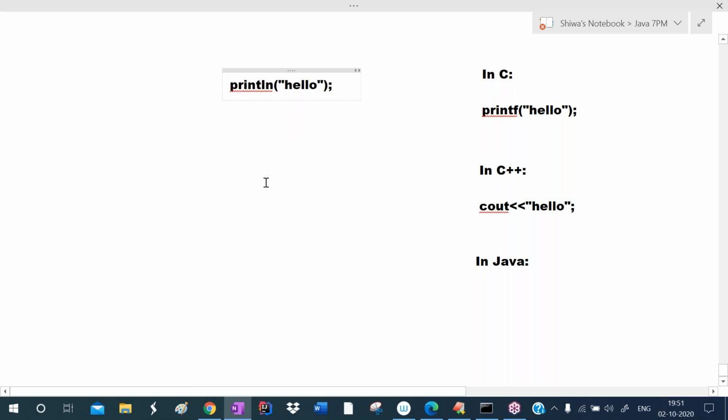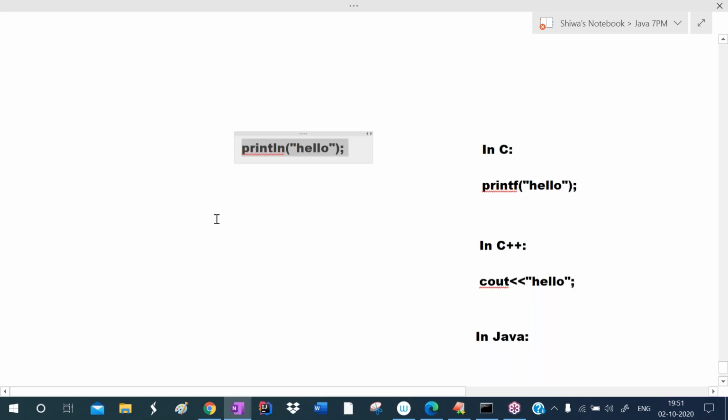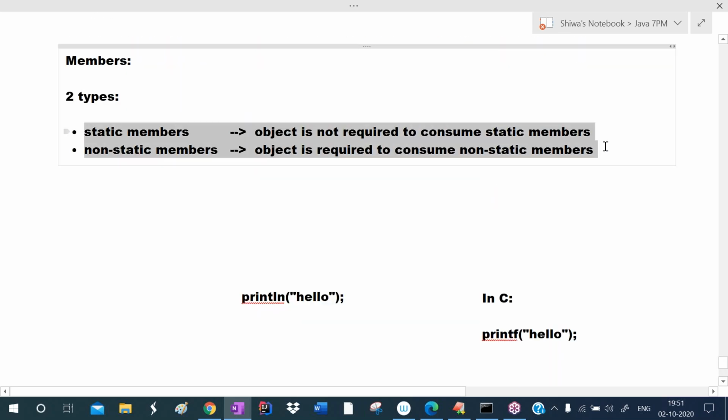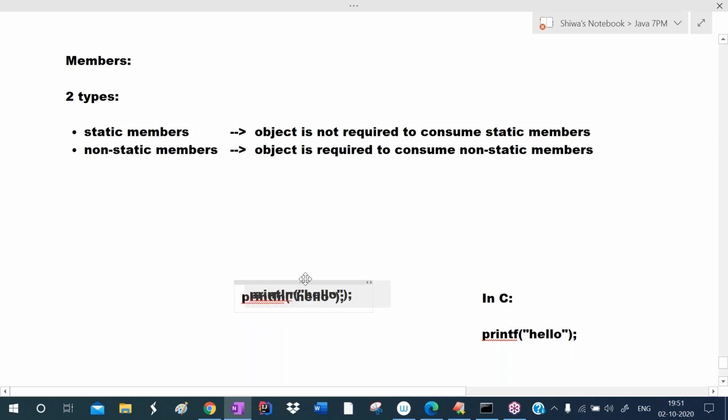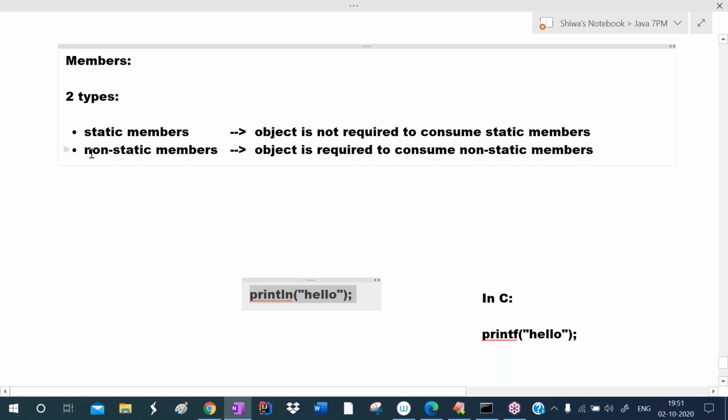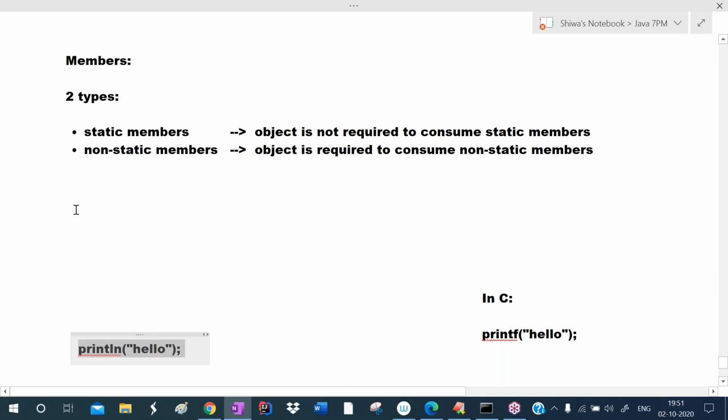The println method. Now my question is, I already told you that in Java they divided members into how many types? This is very, very important, keep it in your mind. Two types: static members and non-static members. For the non-static members, an object is required. For the static members, an object is not required.